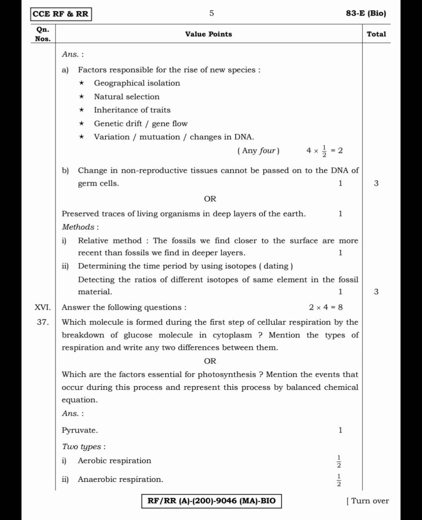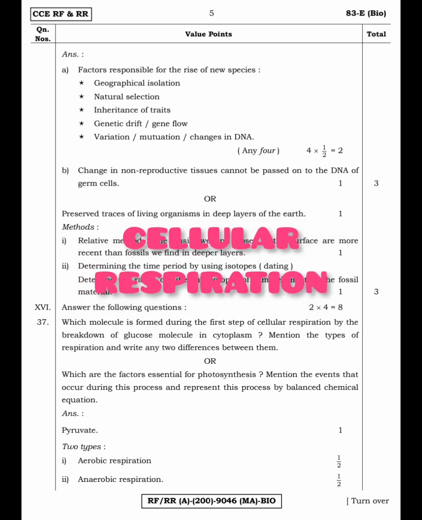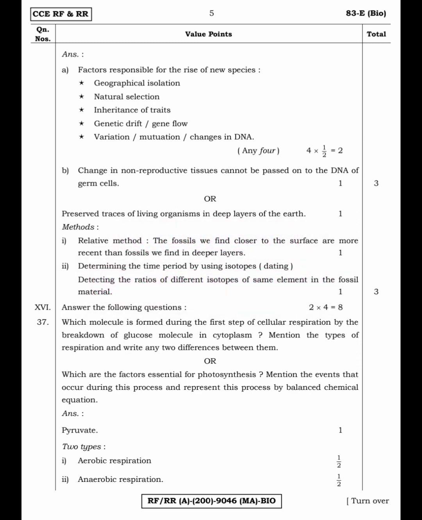Now the 37th question, that is 4 marks, 2 questions, that will be 8 marks. 37th question: which molecule is formed during the first step of cellular respiration by the breakdown of glucose molecule in the cytoplasm? Mention the types of respiration and write any two differences between them.